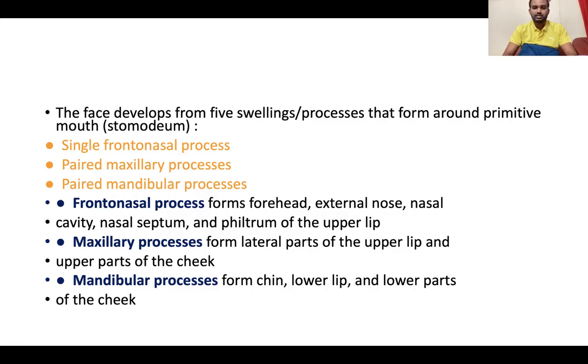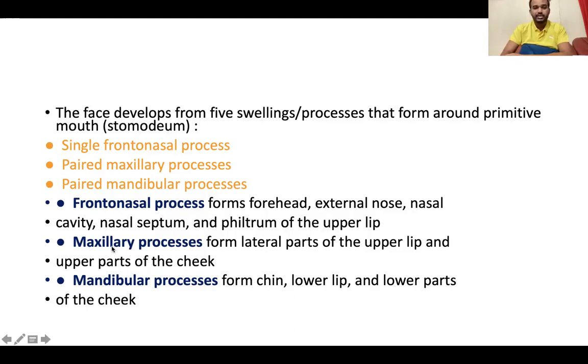The maxillary processes: we have two maxillary processes. These are the maxillary processes, and this is the frontonasal process. The paired maxillary processes form the lateral part of the upper lip and the upper part of the cheeks. Then coming to the mandibular processes, these form the chin, the lower lip, and the lower part of the cheek.